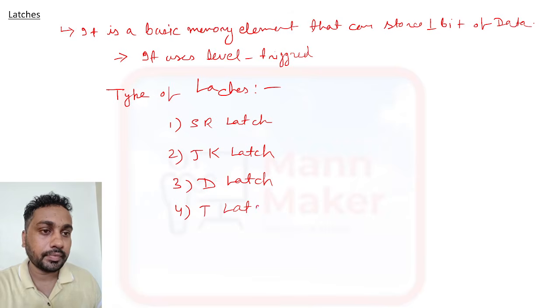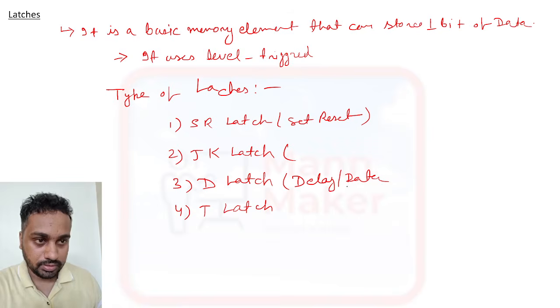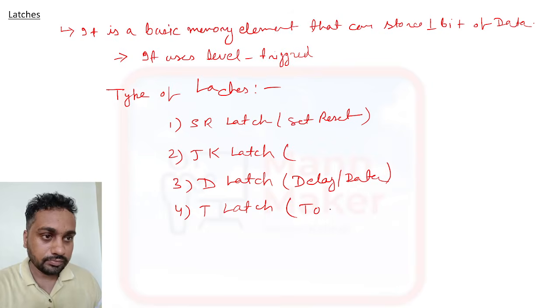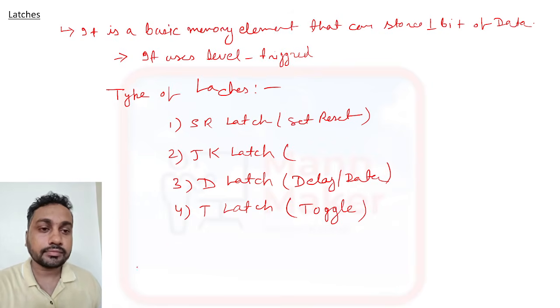SR is set reset, JK is named after a scientist, D is data or delay latch, and T is toggle latch.